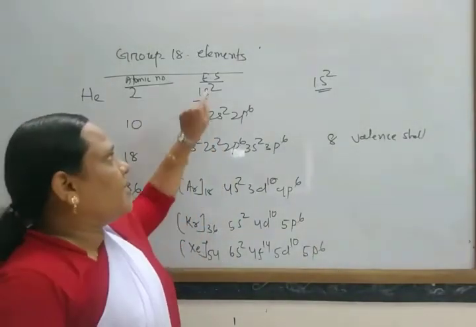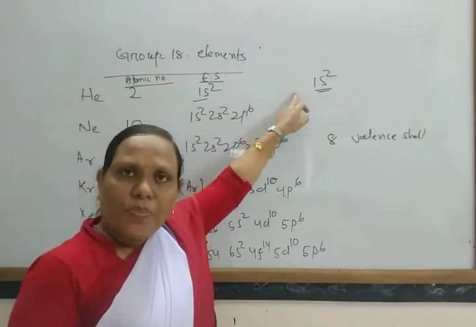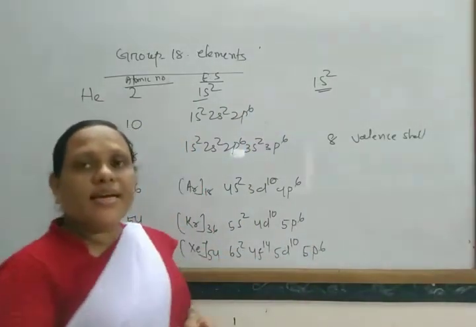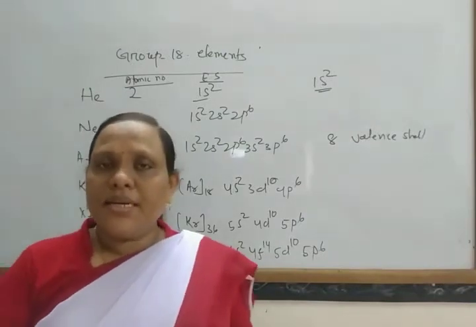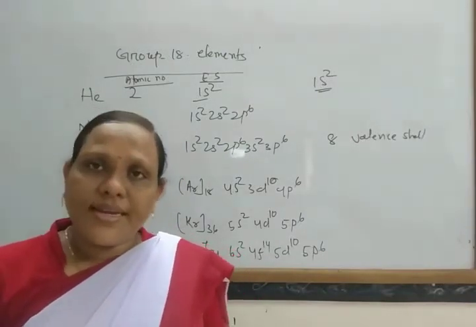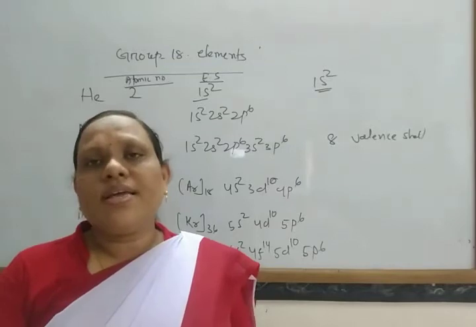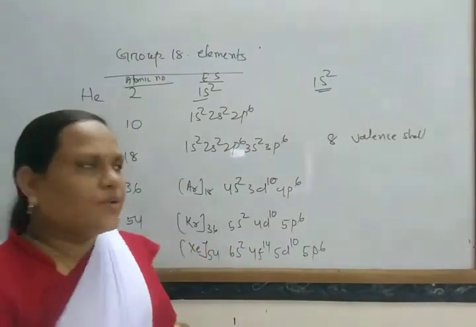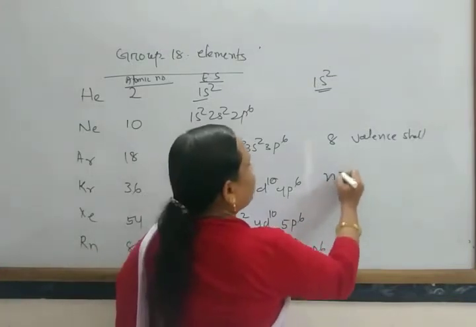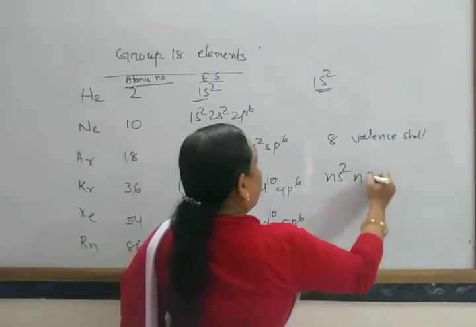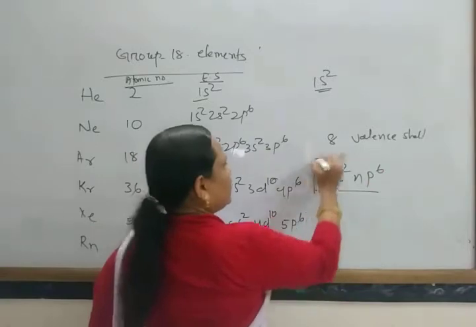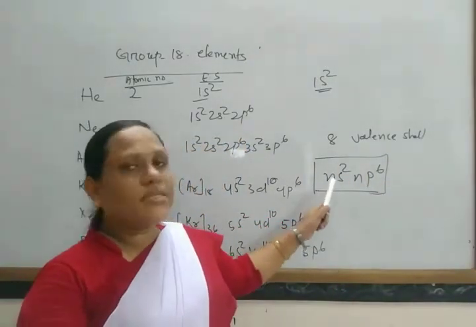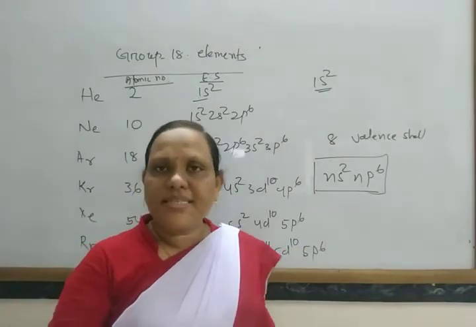Except helium, all these elements contain 8 electrons in their valency shell. So they have the general valency shell electronic configuration ns2 np6, except helium.